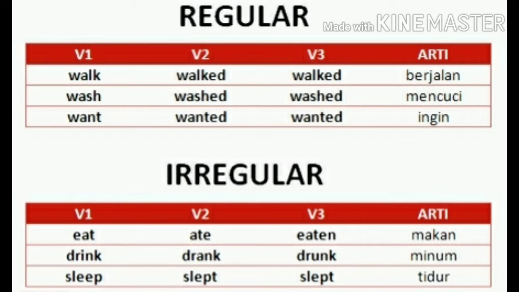Meanwhile, for the irregular verb, there are no rules. You must simply learn them. Let's see a list of very common irregular verbs. There are eat, ate, eaten; drink, drank, drunk; sleep, slept, slept.